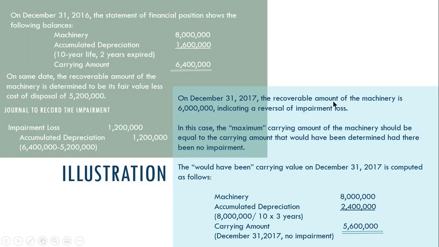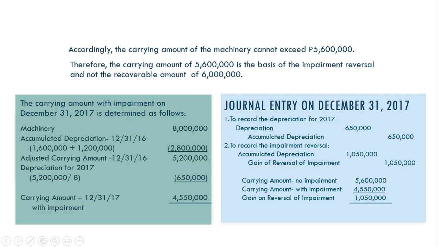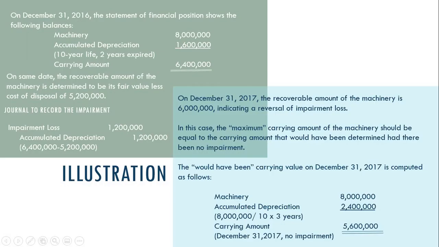So accordingly, the recoverable amount of the machinery is 6 million. So on December 31, 2017, 6 million yung recoverable amount niya. Yung carrying amount niya in 2017, would have been 5.6 million as computed. So, eto na. Accordingly, the carrying amount of the machinery cannot exceed 5.6 million. Okay, so hindi siya pwede mag-exceed ng 5.6 million, di ba?